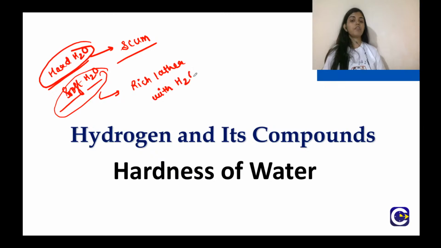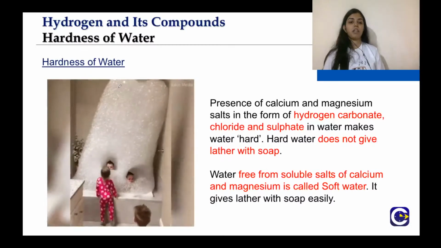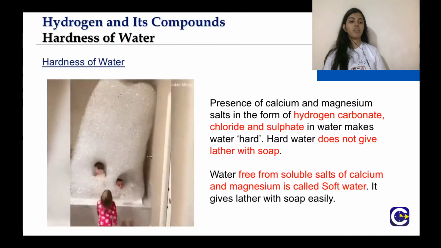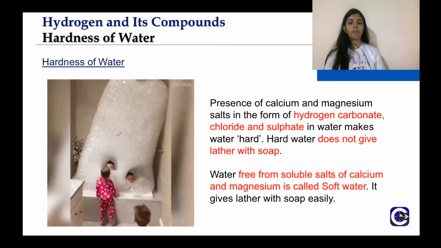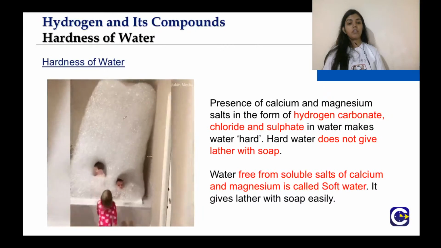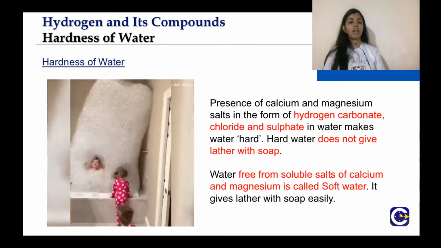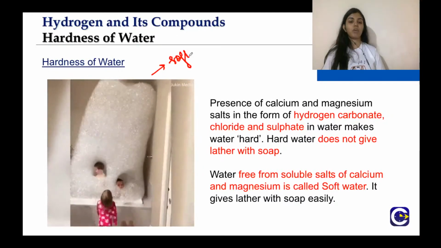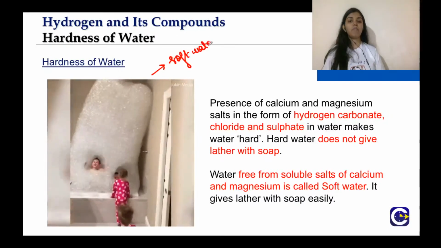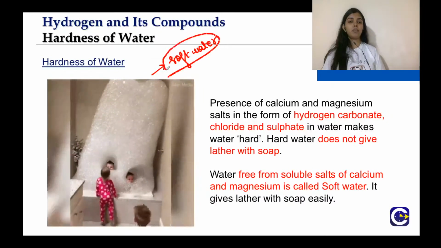In this topic, we will learn particularly what makes the water hard or what makes the water soft, and why hard water does not form lather and forms scum. So, see here. This is the condition of soft water, that is giving a rich lather with soap. Here the soap is giving a rich lather with water, that means it is the condition of soft water, because soft water has the ability to form lather with soap.